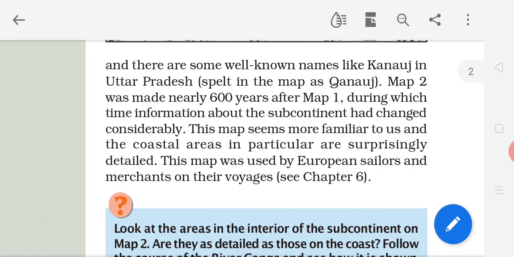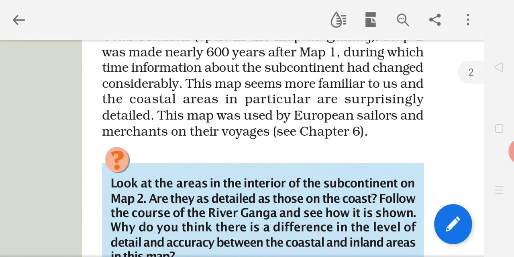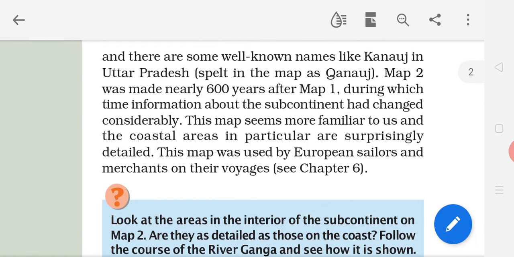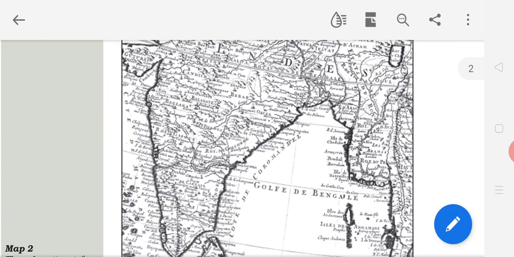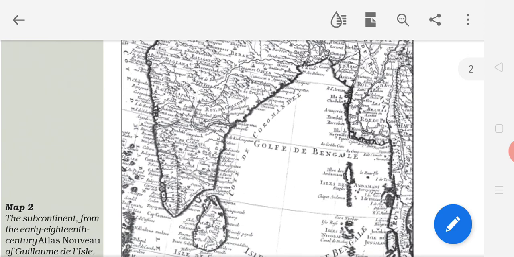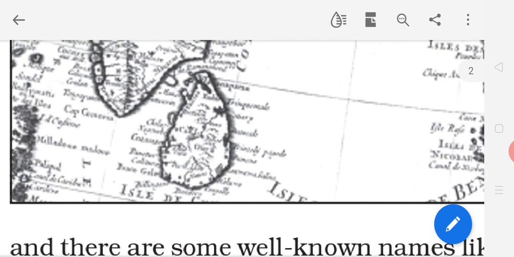This map seems more familiar to us, and the coastal areas in particular. This map, map 2, is more familiar as compared to map 1. Here, where is Sri Lanka? On the southern side. But Al-Idrisi showed Sri Lanka upward.